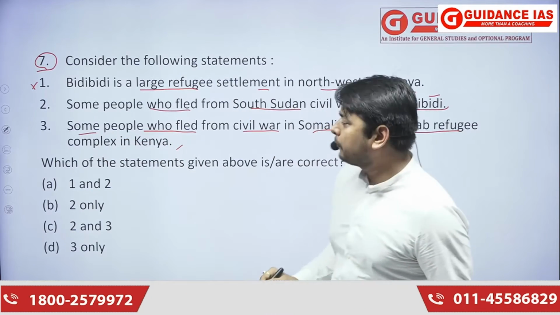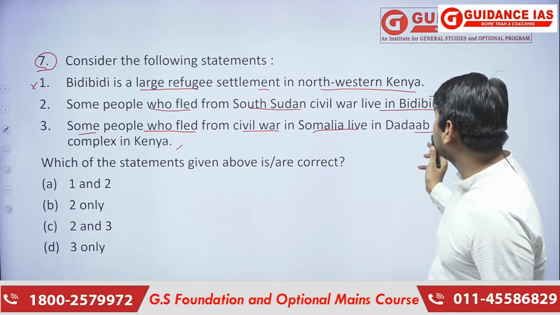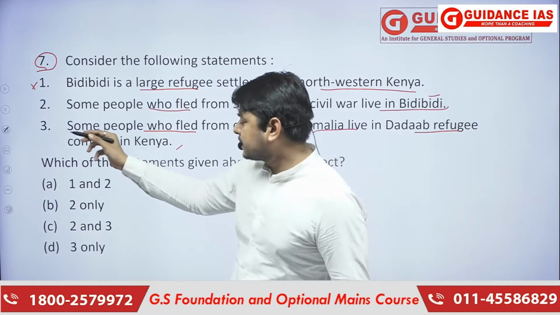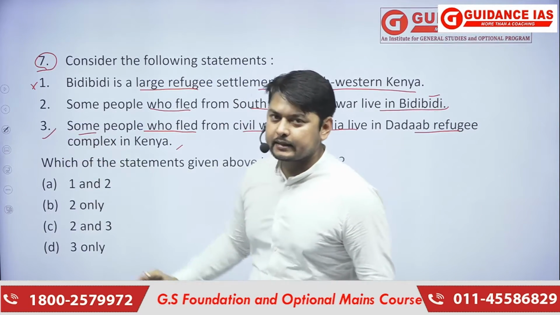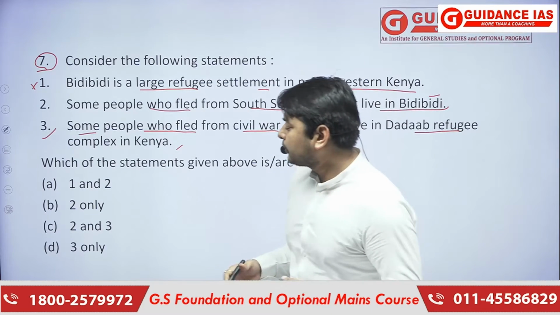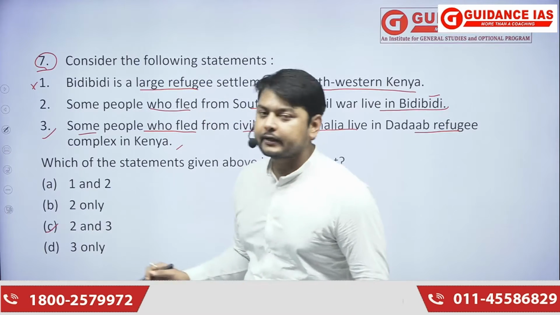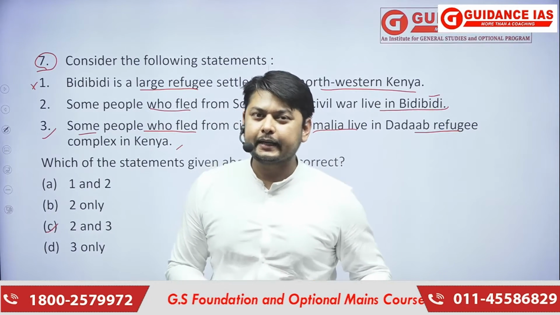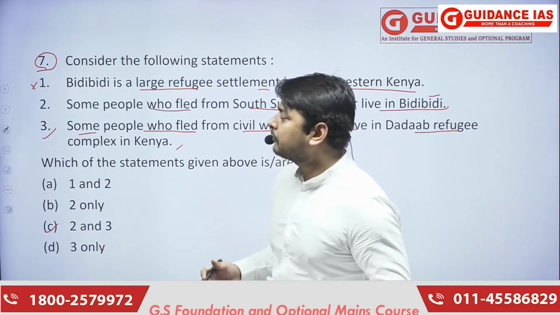Some people who fled from civil war in Somalia live in the Dadaab refugee complex in Kenya. This statement is also correct. So the answer automatically becomes C, that is 2 and 3. Some basic geography and basic current news reading are required for solving this kind of question.